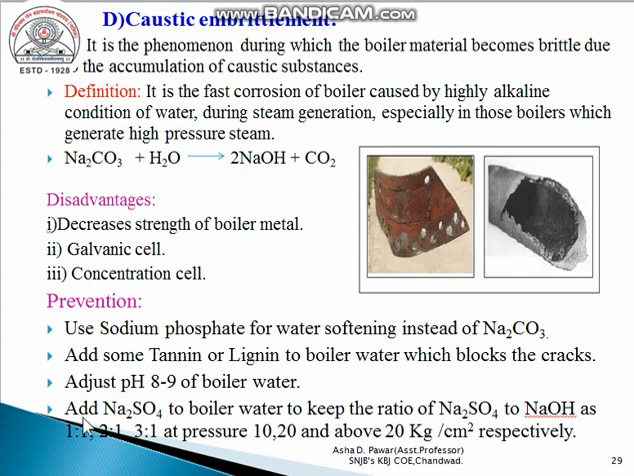And the last prevention, that is, add sodium sulfate to the boiler water to keep the ratio of sodium sulfate to NaOH as 1:1, 2:1 and 3:1 at a pressure of 10, 20 and above 20 kg per centimeter square respectively. That is, we use sodium sulfate in the boiler water for high pressure, medium pressure and low pressure boilers in the ratio of 1:1, 2:1 and 3:1 with NaOH.